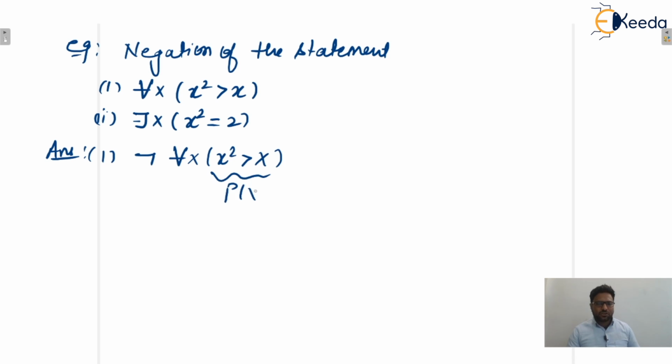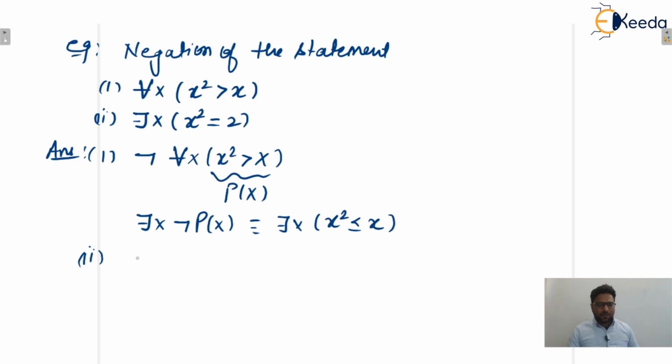This is your propositional function. So what will be the negation? For every becomes there exists x, and this one becomes negation of p of x. So this becomes: there exists x, and negation of p of x will be x square is less than or equal to x. Yes or no? I hope this one is clear.